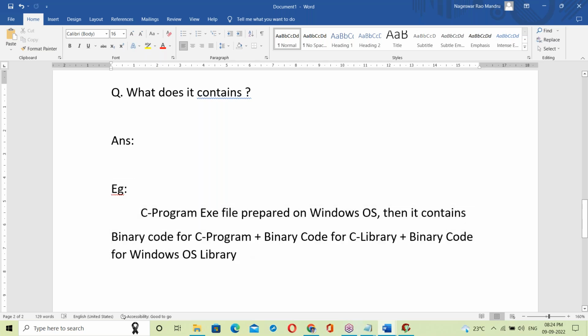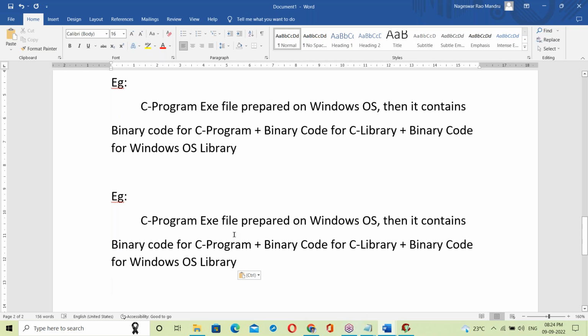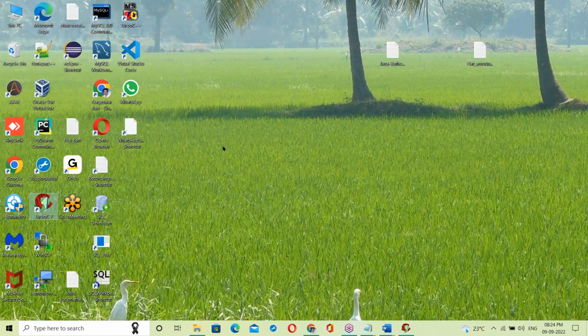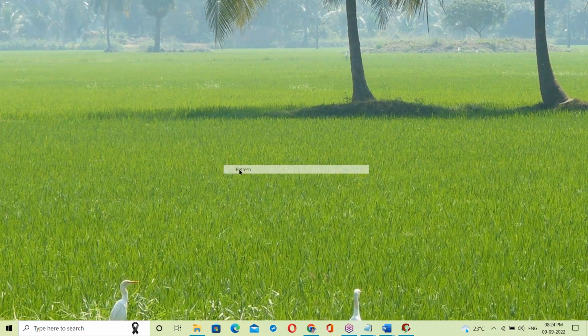Let us take one more example. A C program exe file prepared on Linux OS contains the binary code for the C program, the binary code for the C library, and the binary code for the Linux OS library. Let me show it on Linux also. On Linux you can understand it very clearly.